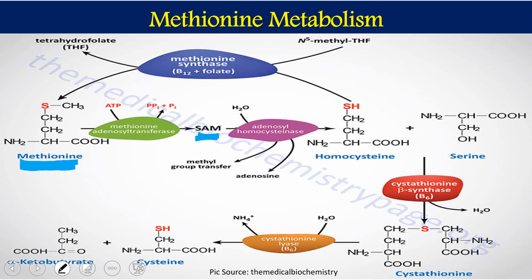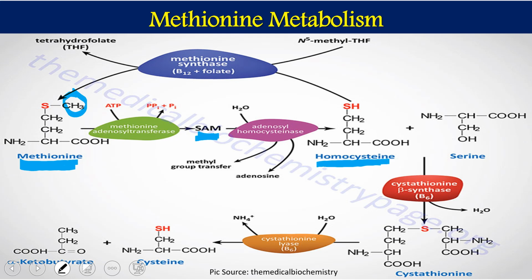Methionine is first going to be converted into SAM by methionine adenosyl transferase, and this SAM is going to be converted to homocysteine. So the methyl group which methionine has will be transferred from SAM. Now, ultimately we have got homocysteine.